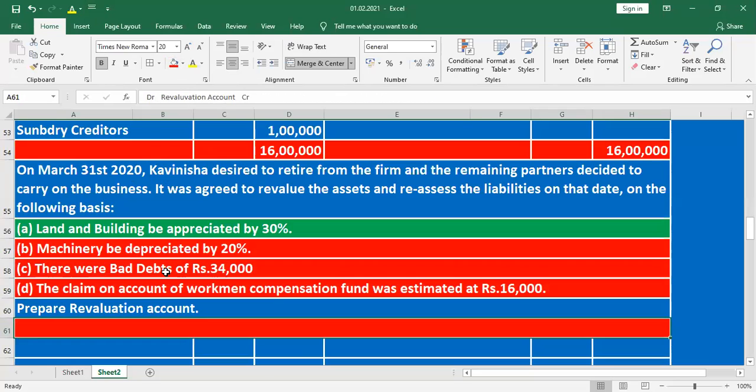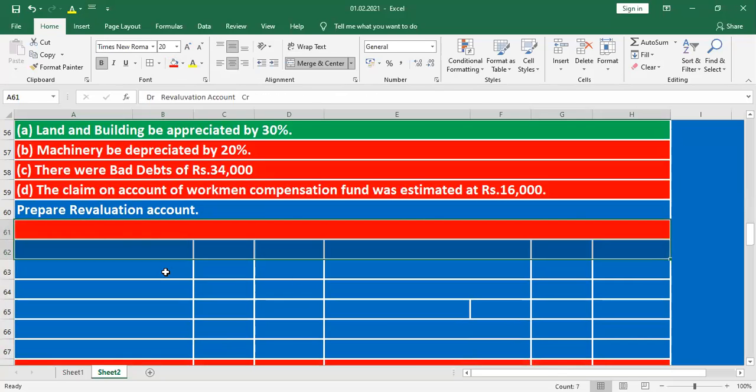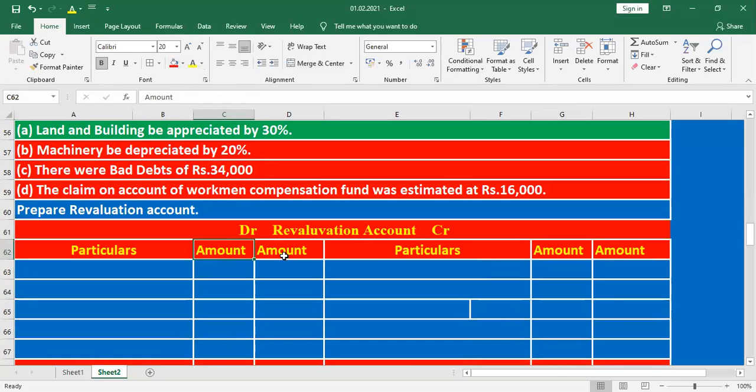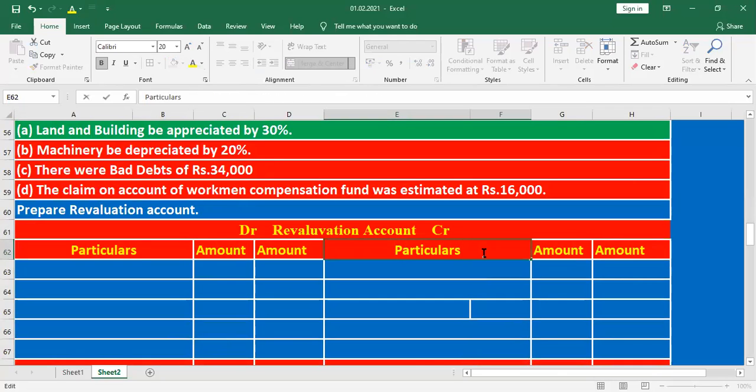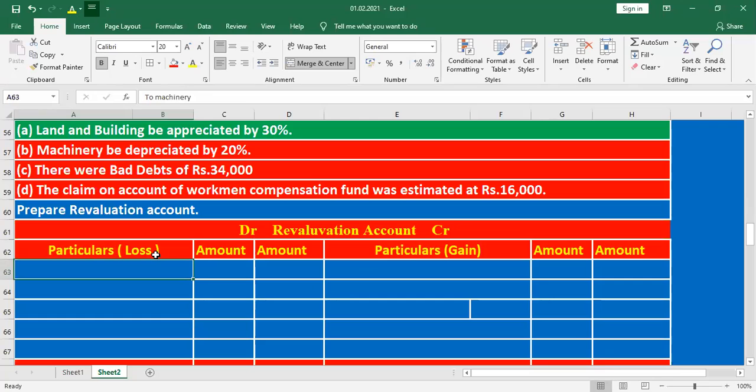How do we prepare the revaluation account? Here we prepare a two-sided revaluation account, with a debit side and a credit side, with particulars and amount columns. All the gains would be recorded on the credit side. All the expenditure or all the losses would be recorded on the debit side.